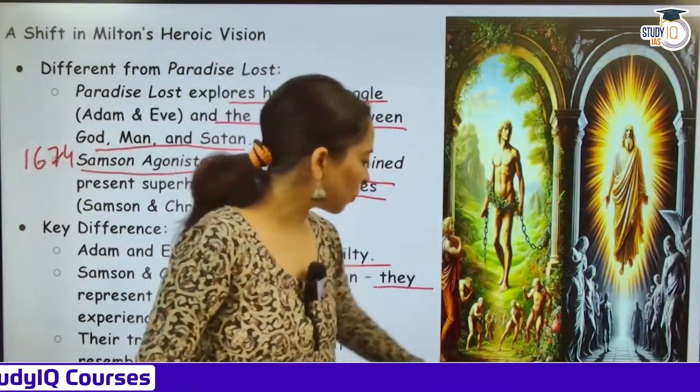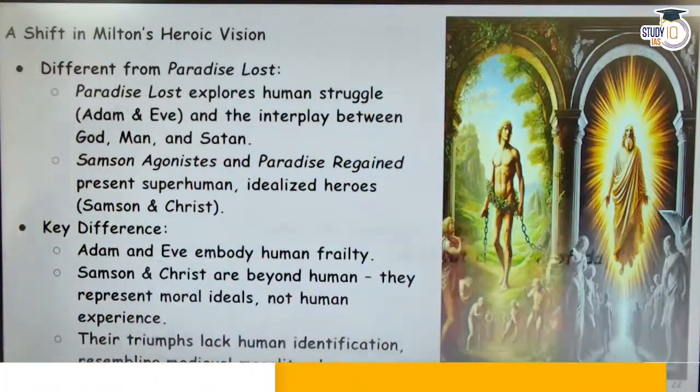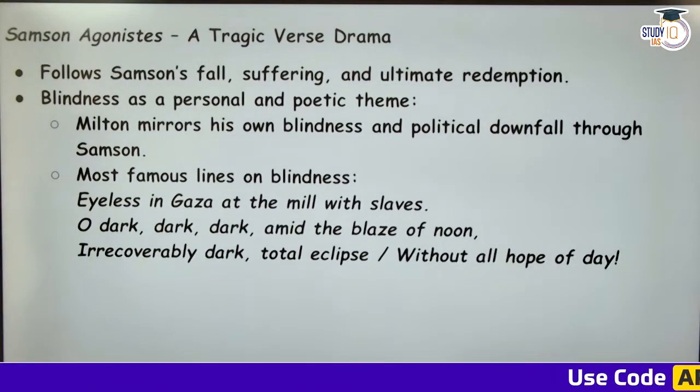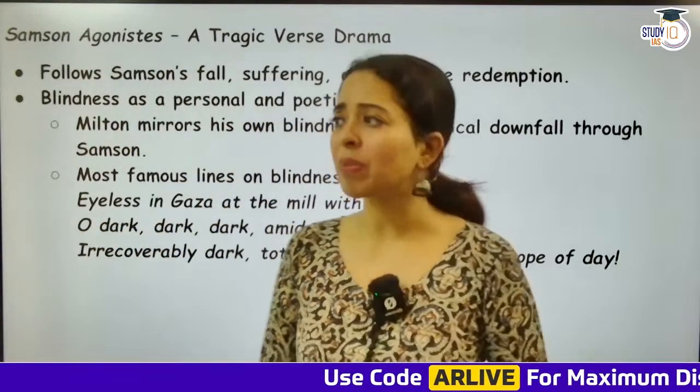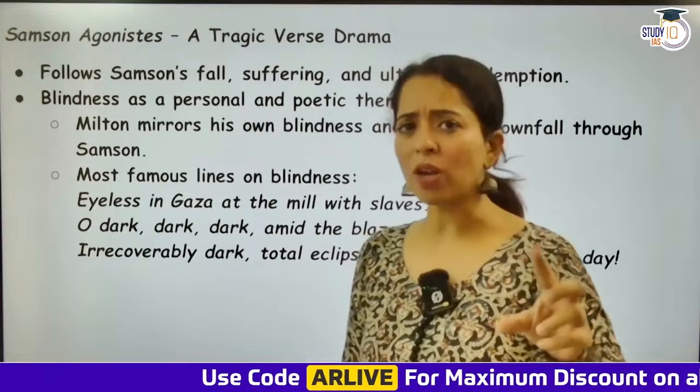So moving ahead, Samson Agonistes, a tragic verse drama. So talking about Samson Agonistes, कौन सा work था? This was either 1671 or 1674.